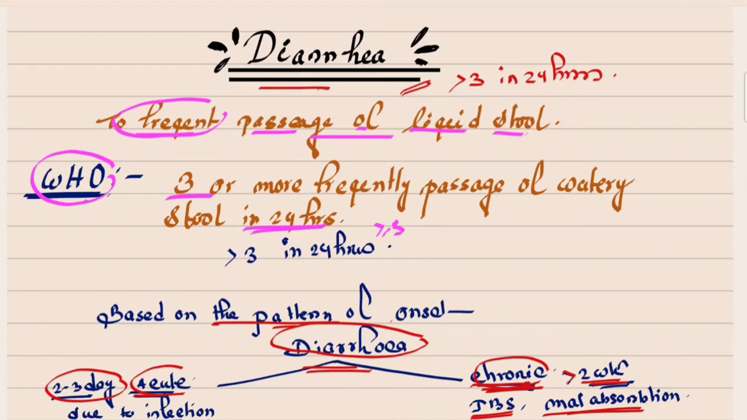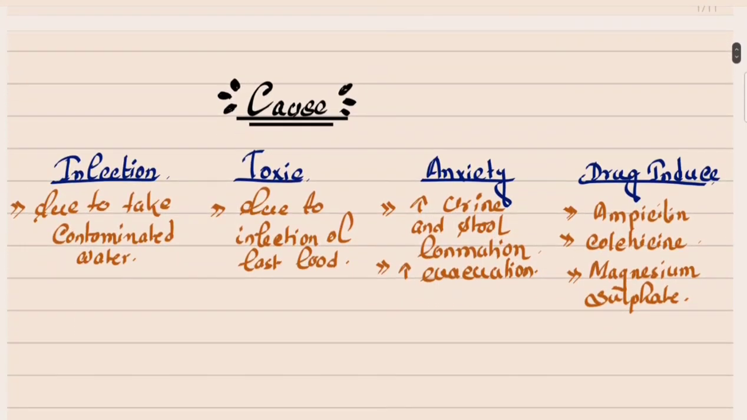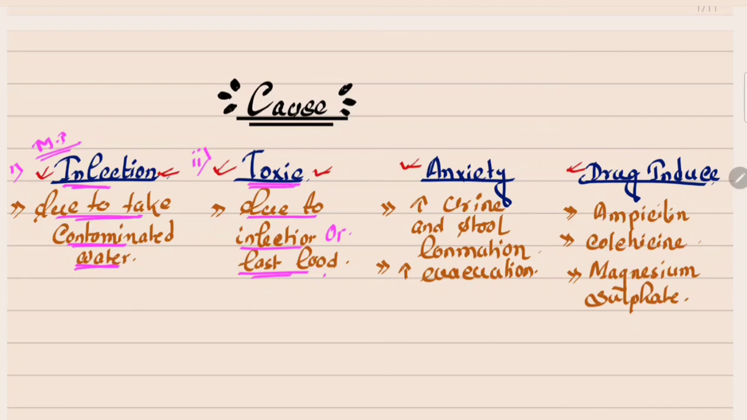Now I tell you all about the causes of diarrhea. There are mainly 4 reasons for which diarrhea can occur, and I will discuss every cause. First, infection. This is the most important cause of diarrhea. Due to taking contaminated water or other reasons, when infection occurs in our body, diarrhea can occur. Second, toxic. When some toxic agents are ingested into our body, diarrhea can occur, and these toxic agents are ingested through infection or any type of fast food.